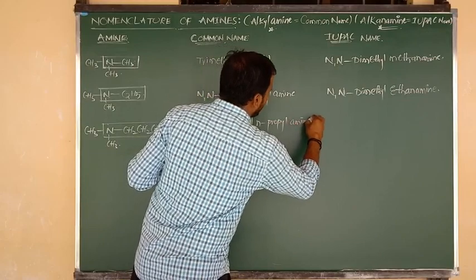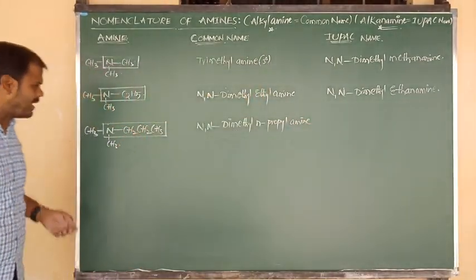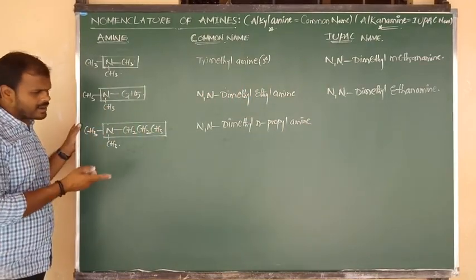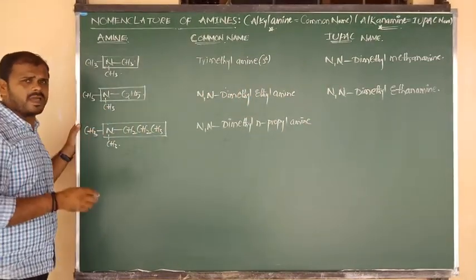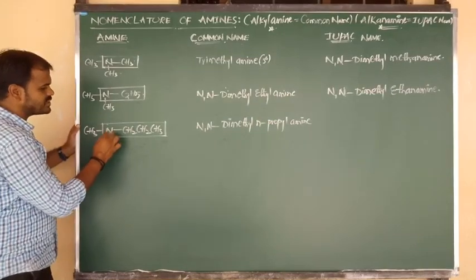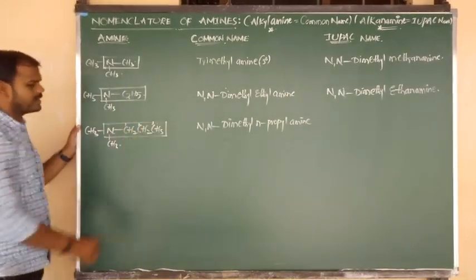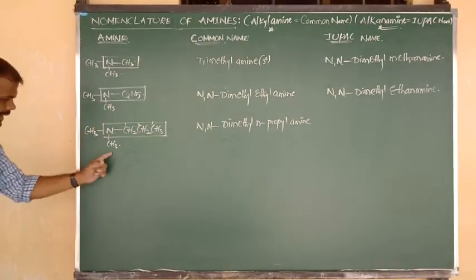Yes, we have written the common name. So what about the IUPAC name? Propanamine is the main functional group because it contains more number of carbon. It's going to act as parent carbon, parent chain. So it is a functional group. It is connected to the first carbon, second carbon, third carbon. Nitrogen contains two side chains.